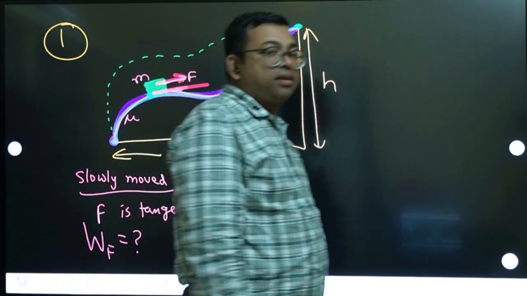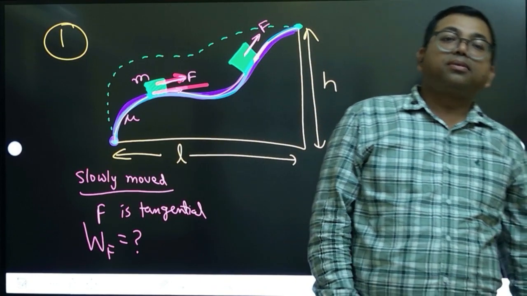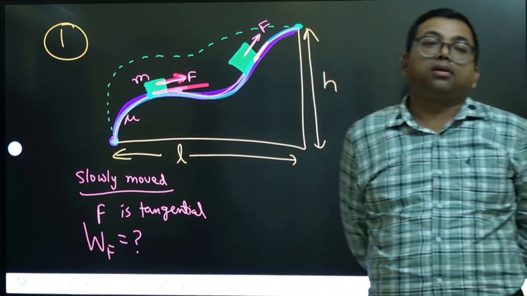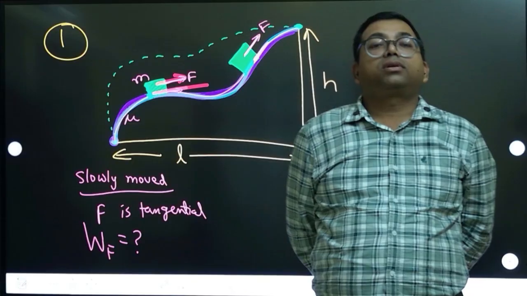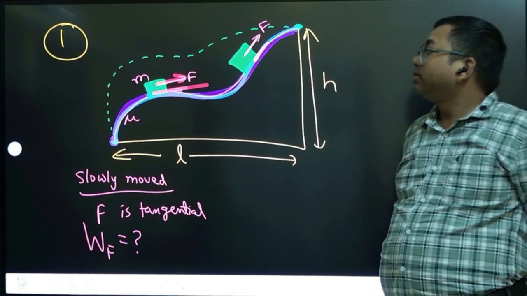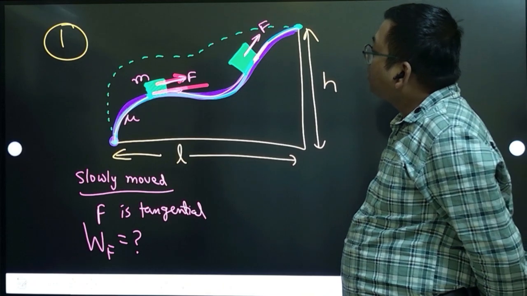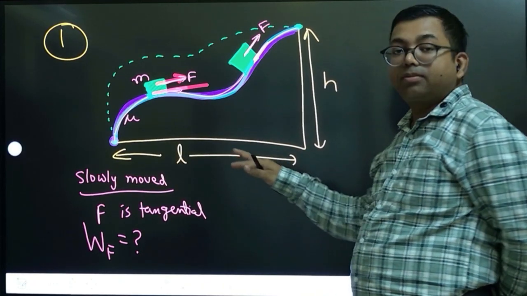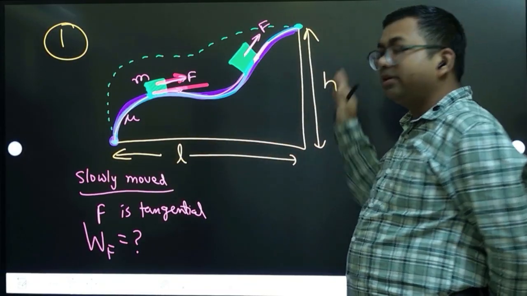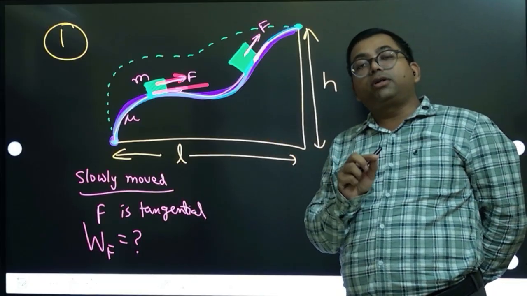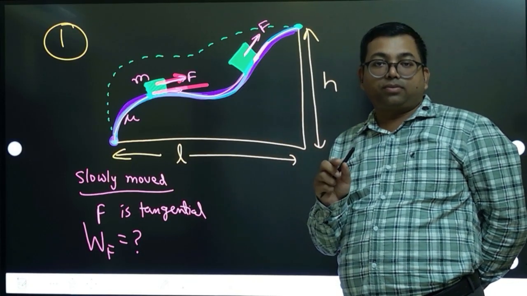Whatever time it takes, we don't have to calculate time. We have to calculate work done by this force in taking the body from the bottom to the top. The length of this is L and the height is H. That is the first part of the question: what is the work done by this force?